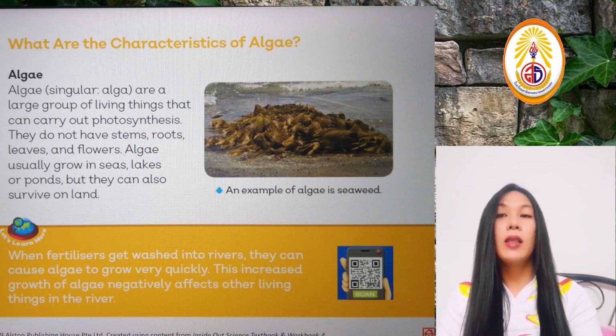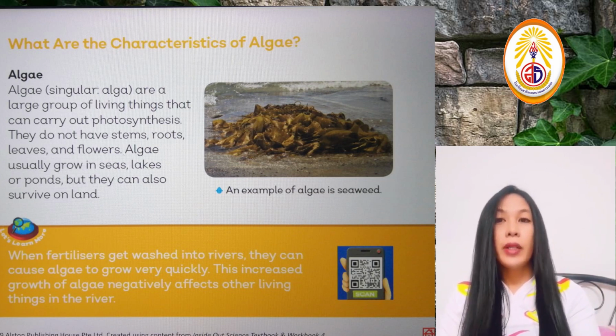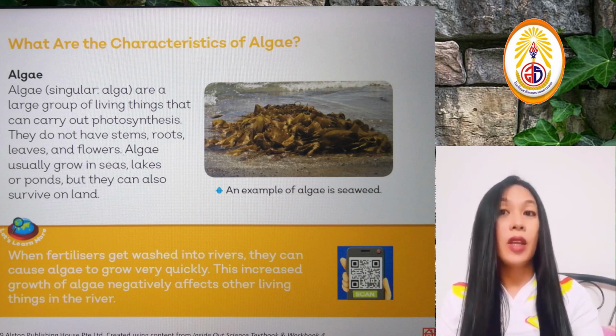So basically this organism can grow either on land or on water. They grow mostly in seas, lakes, or ponds, but they can sometimes survive on land. Now, these organisms can carry out photosynthesis, although they do not have stems, roots, leaves, and flowers.